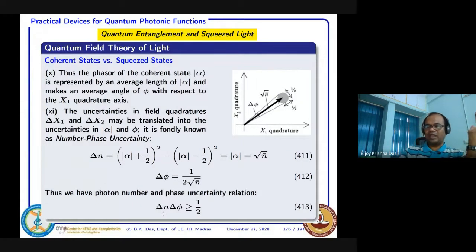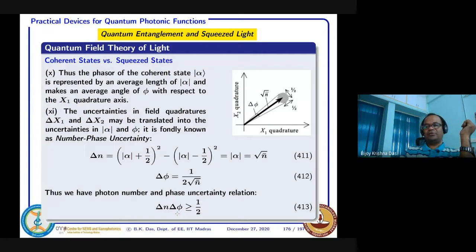In a coherent state, if delta n uncertainty is more, then because the product is a constant half, delta phi can be reduced. Normally if you want to increase delta n, you can reduce delta phi, or if you want to increase delta phi, delta n can be reduced. Now you know that if you want to get your sub-Poissonian source, that means you have a chance that you can reduce the value of delta n by relaxing delta phi.